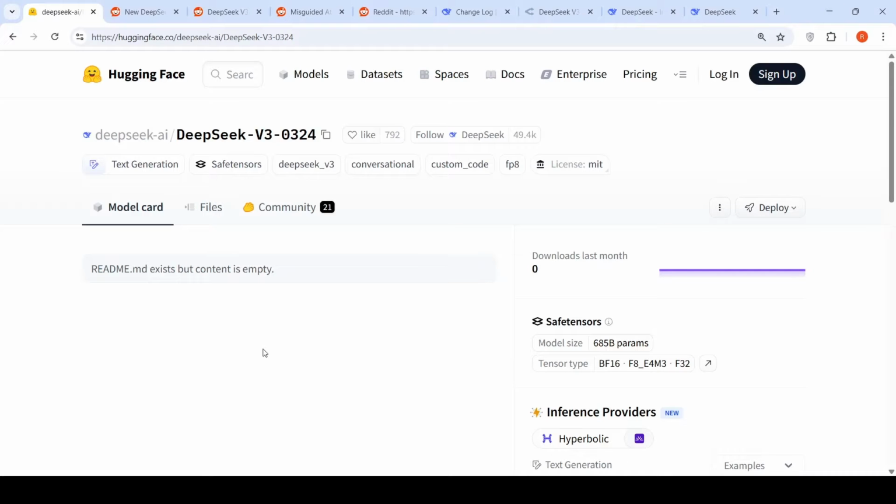DeepSeek AI has launched a new version of V3. This is an incremental version, V3-0324. It's already the number one trending model on Hugging Face.